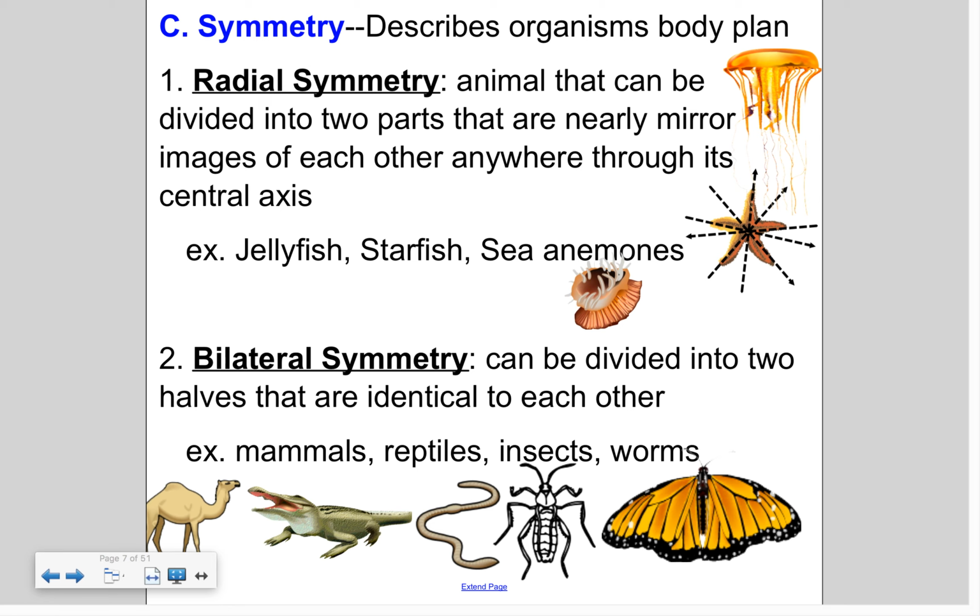Now, bilateral means that you can basically only cut it one way, and they'll be mirror halves or identical to each other. So mammals and reptiles, insects, and worms fit the bilateral symmetry, whereas these guys up here, mollusca, echinoderms, I'm forgetting the phylum for these guys, I can't think, but anyways, radial symmetry.